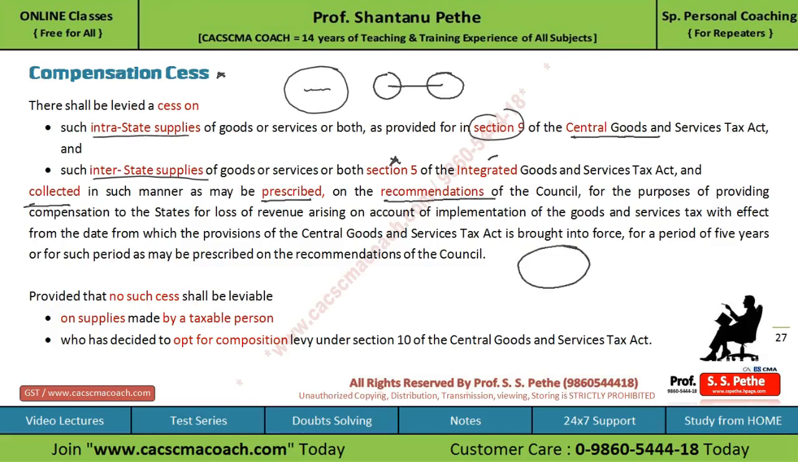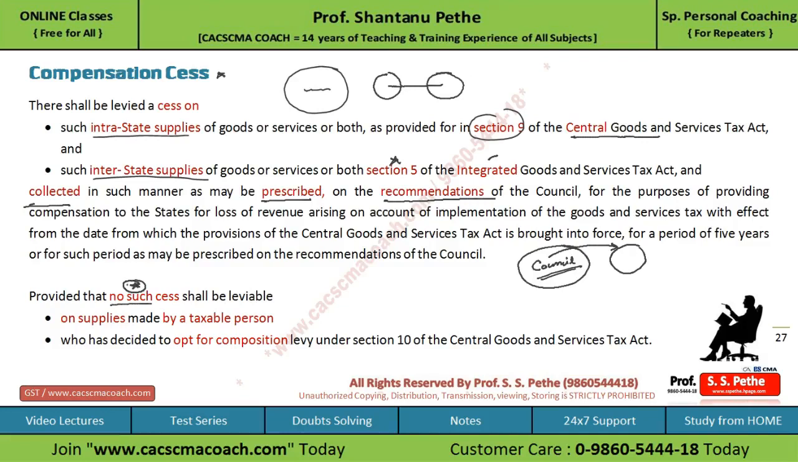So you might have noticed the role of the GST council is very important. The central government cannot do so many things on its own. There should always be a recommendation by the GST council, and then on the basis of that recommendation, the central government should act. Further, they say that there should be no such cess. This is a very important point, can be asked in the exam.